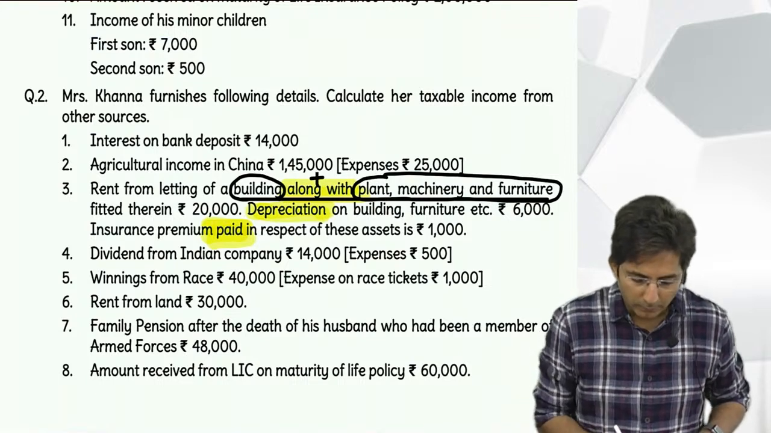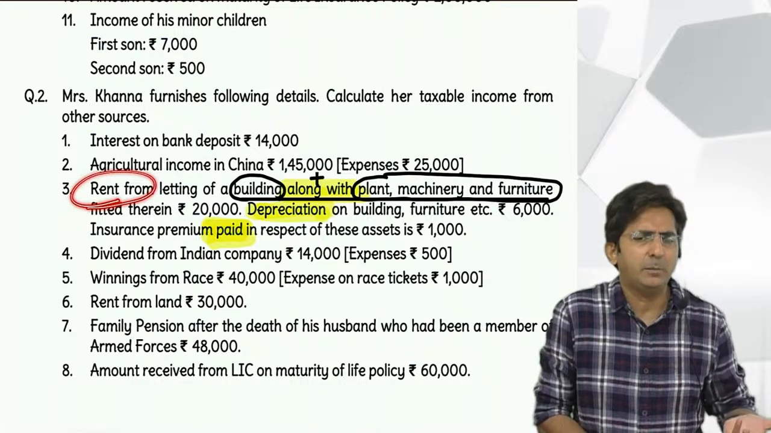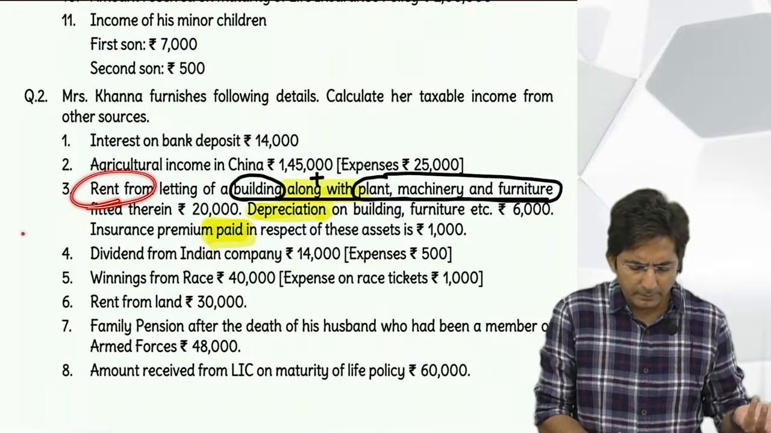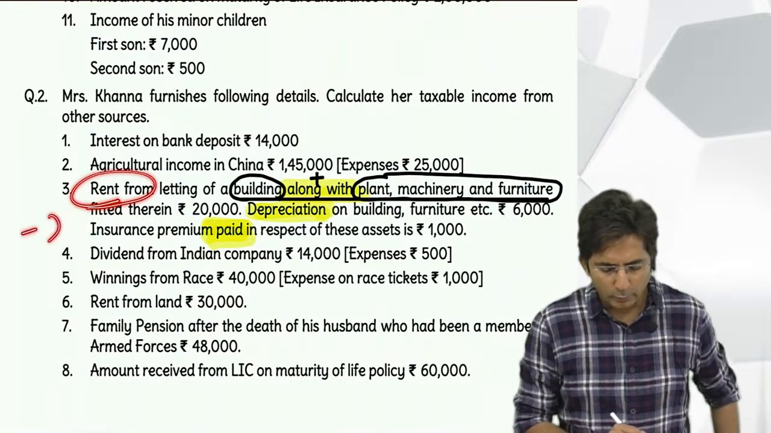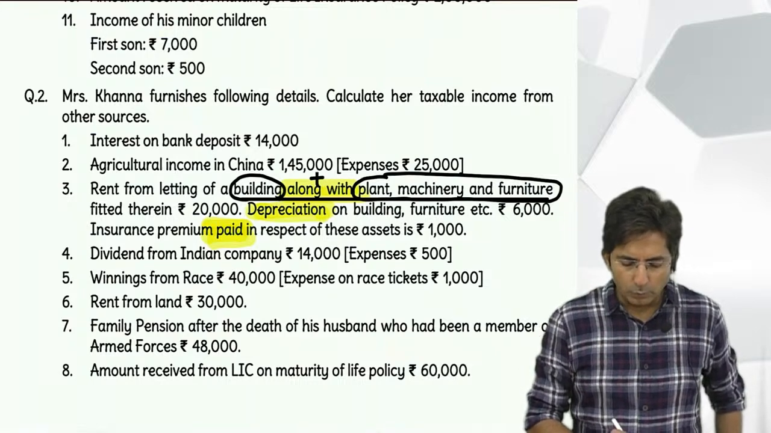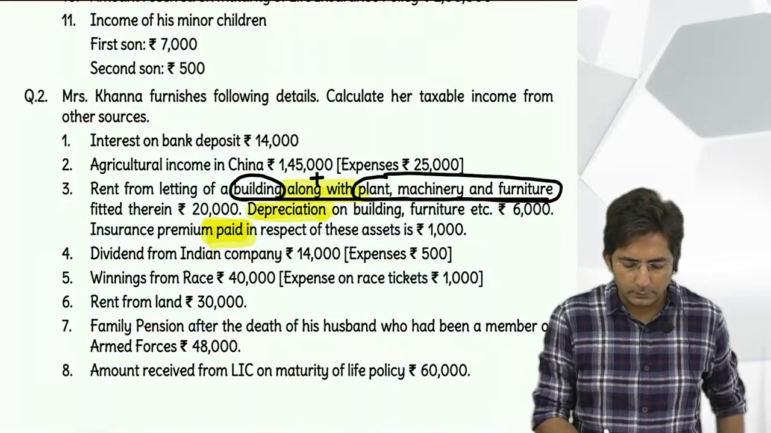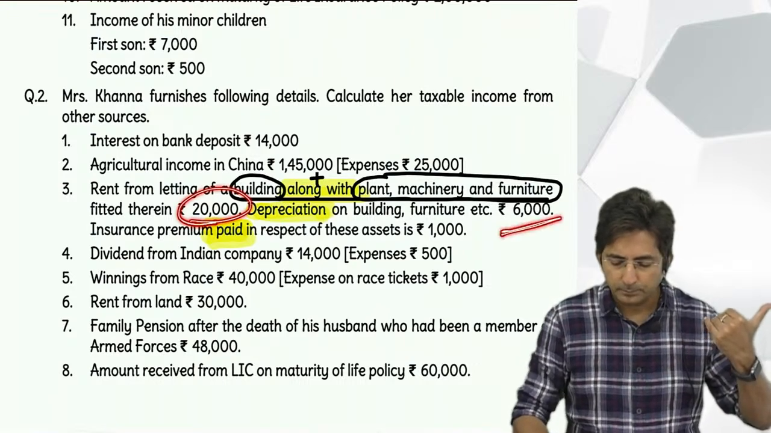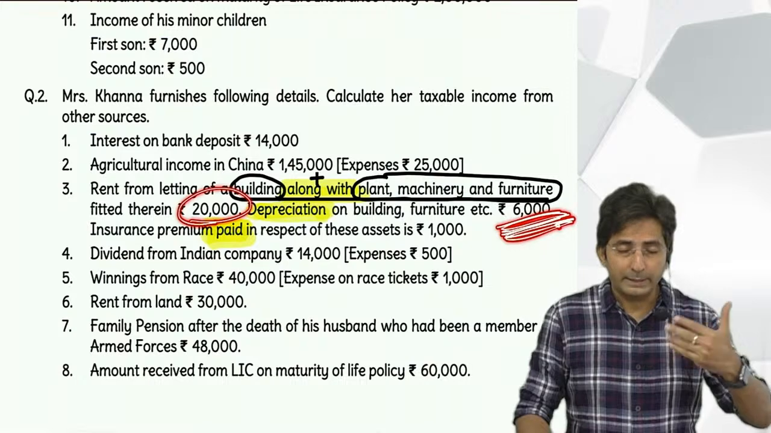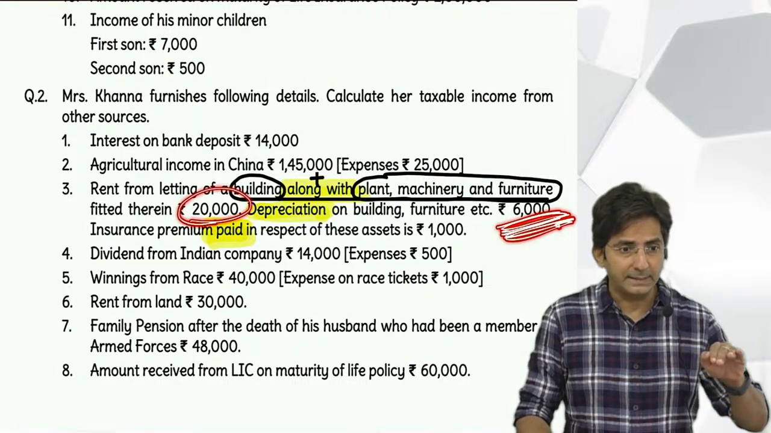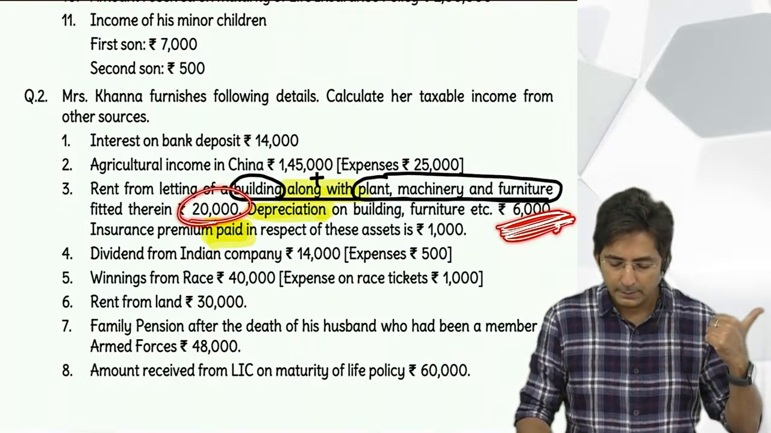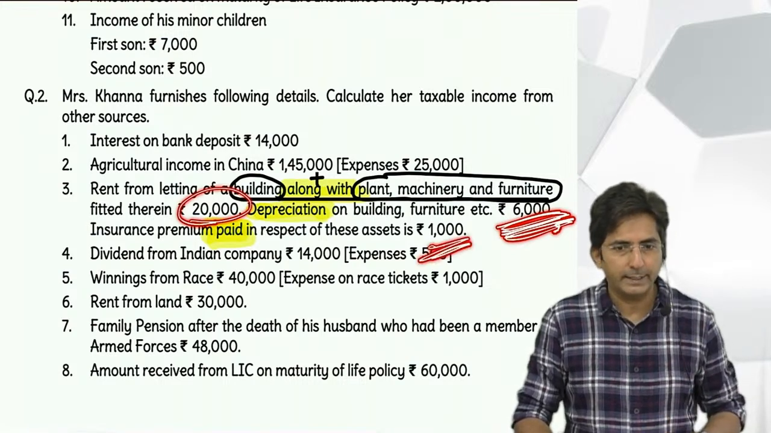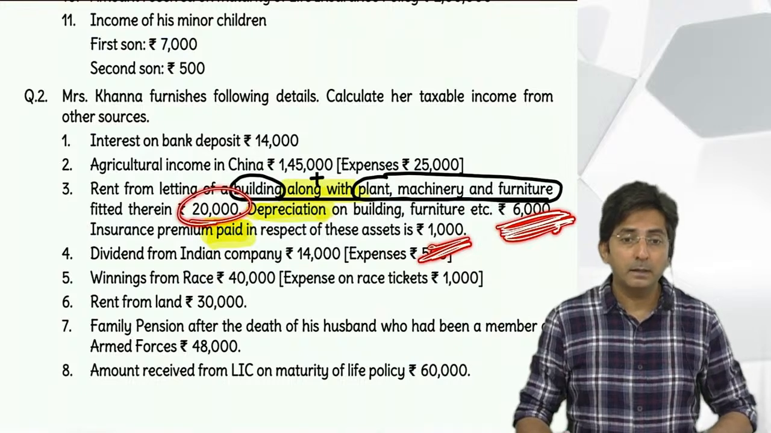So here it is what? Rent is a normal taxable income. And taxable income, deduct the expense. So can you tell me the presentation? First you will write the rent of 20,000 in the inner column. Then you will minus. Okay, then you will write deduction under section 57. What you will minus? Depreciation 6,000 and insurance premium 1,000. Okay.